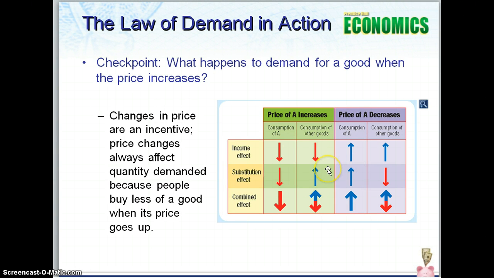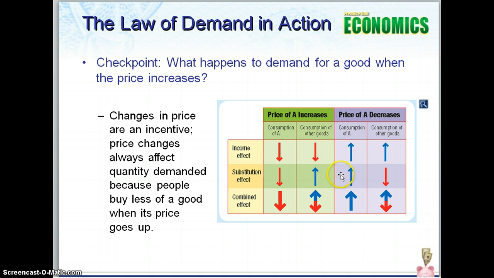Now the substitution effect works like this. If a cheeseburger price goes up, instead of paying $5 for that cheeseburger, you may look for a different option. So maybe you say, well, I'm not going to pay $5 for a cheeseburger, I'll buy the chicken sandwich because the chicken sandwich is $3. So now your demand for that cheeseburger is going to go down, but your demand for a substitute product, which would be the chicken sandwich, will go up.